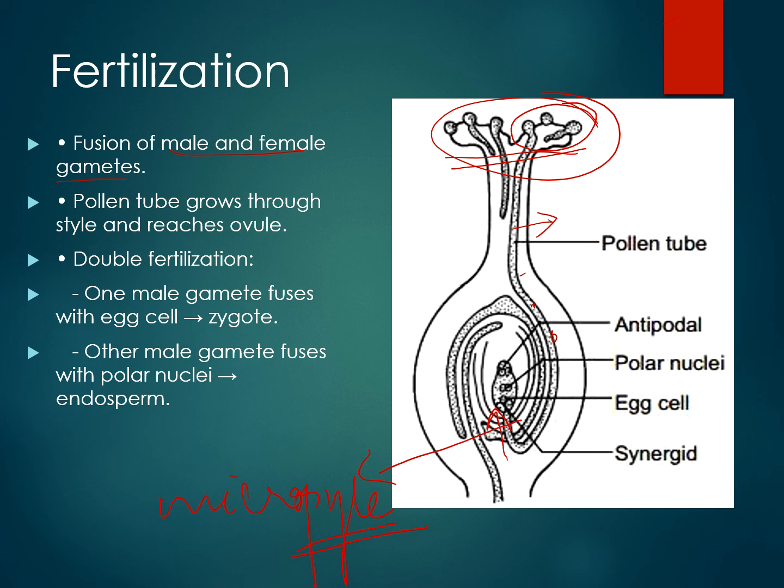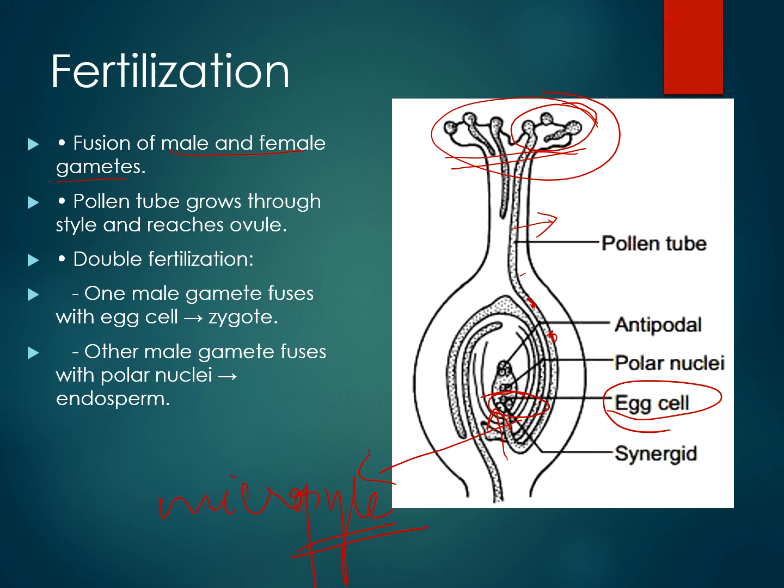Okay, once it enters, what will happen? The male gametes fuse with the egg to form the zygote. Here you can see the egg cell. Remember I told you two male gametes are being carried. One of these two male gametes combines with the egg cell and forms the zygote. What about the other one?